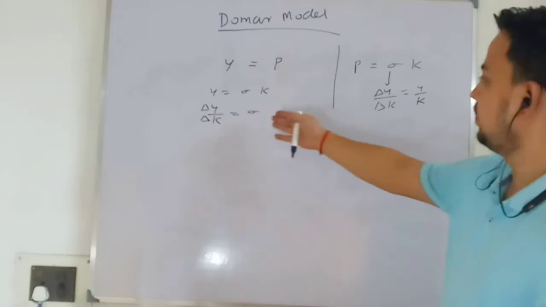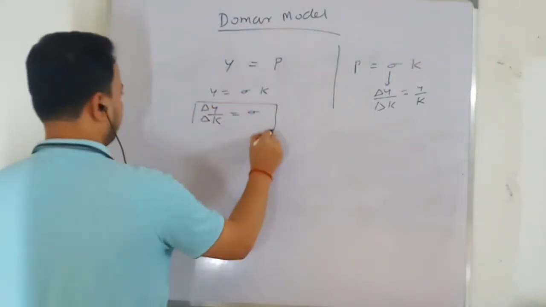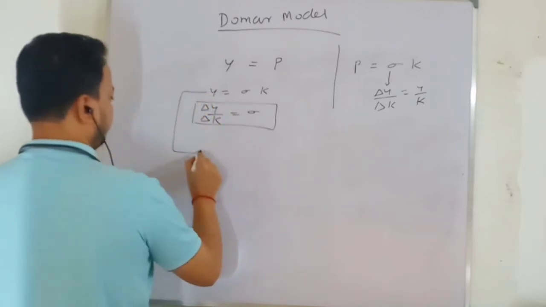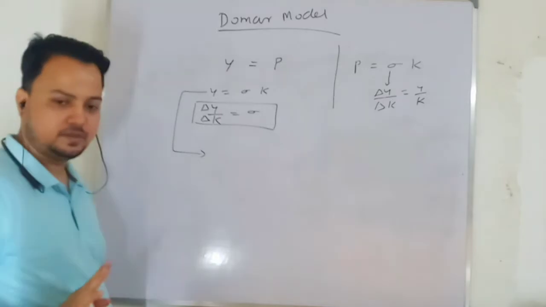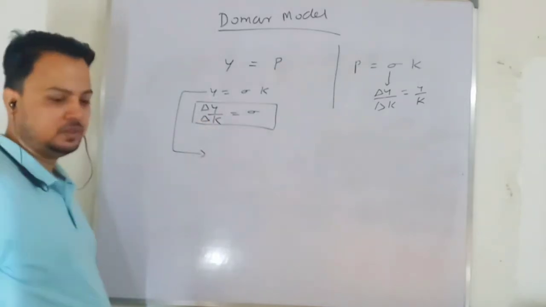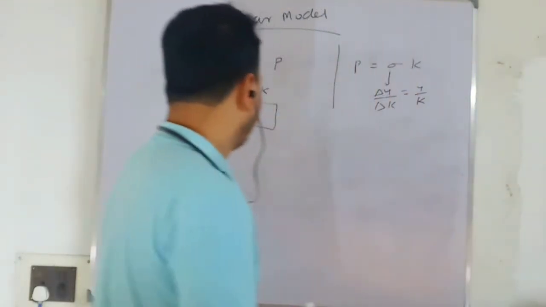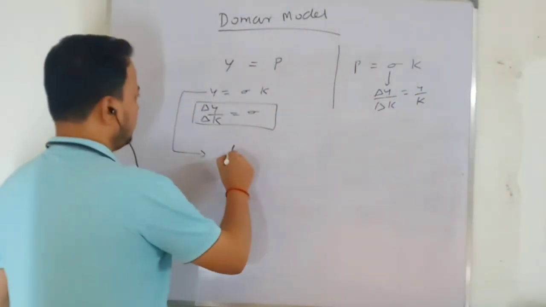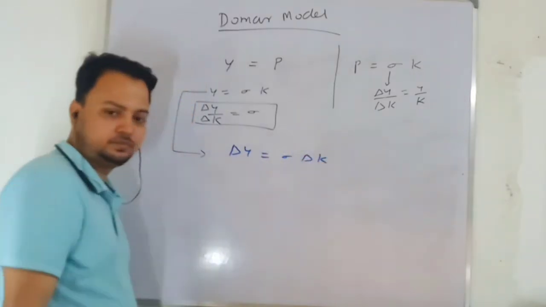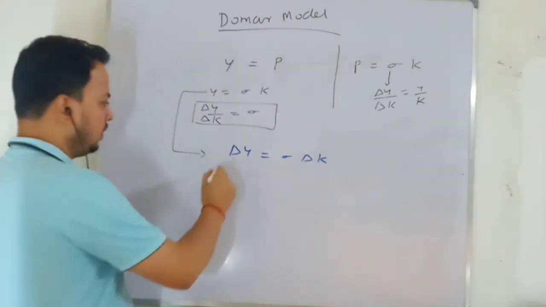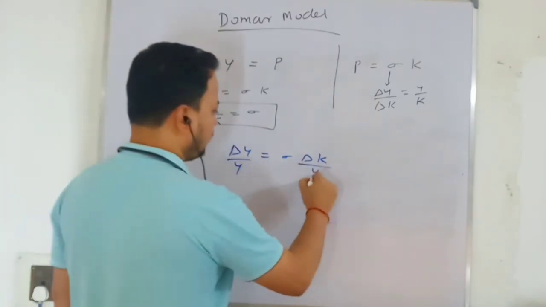So this gives me the productivity of capital. This is the first one. Now look here. This is the first part of the derivation. In order to explain what sigma is, I have done it. Now come to the second part. Change in output will be some proportion of change in capital stock. Then what will be the growth in output from the supply side? It will be equal to this term.